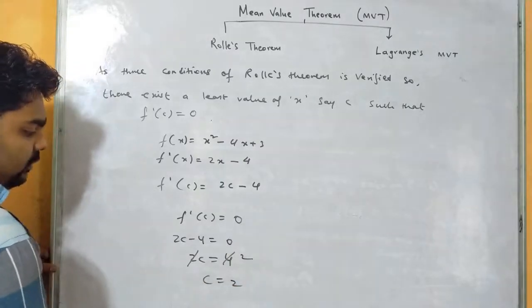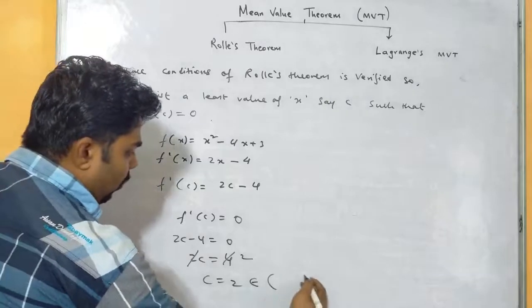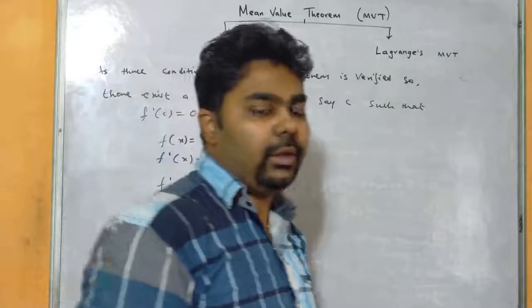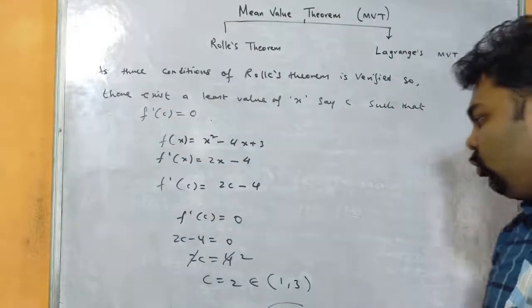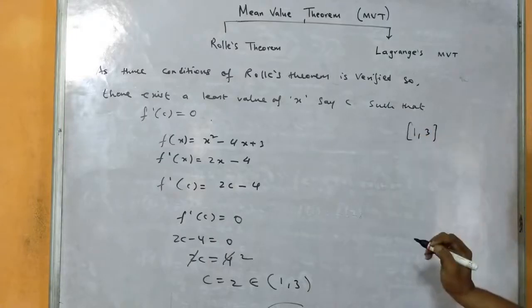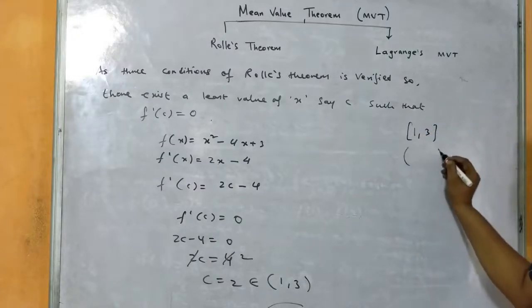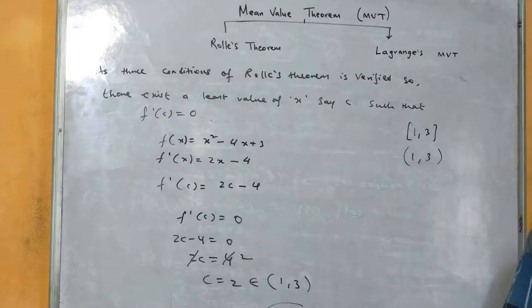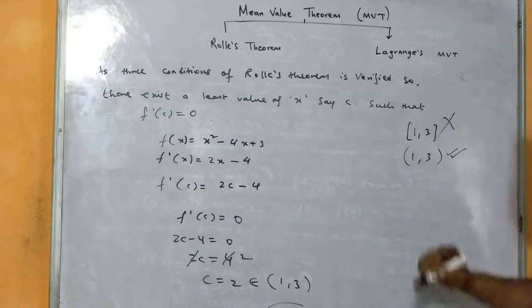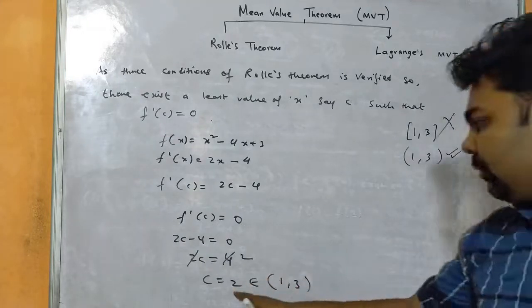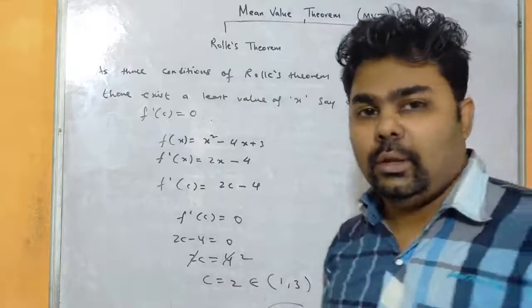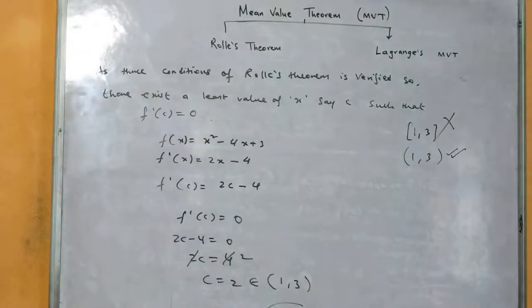We got the value of c, that is 2, which belongs to open interval (1, 3), right? So the answer which we got at the end, the value of c, has to be between the two given limits. Our limit was (1, 3), closed interval for continuity and open interval for derivability. So the last answer should be within the open interval, not the closed interval. The value of c cannot be 1, it cannot be 3. It has to be between 1 and 3, right? So this was our required answer.